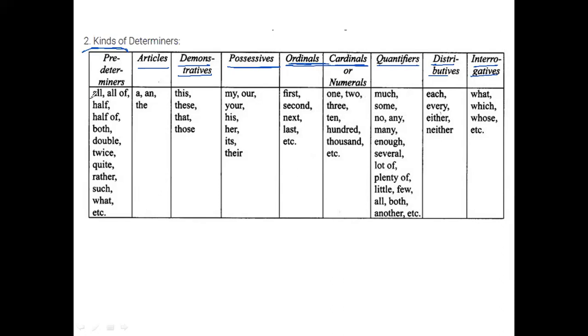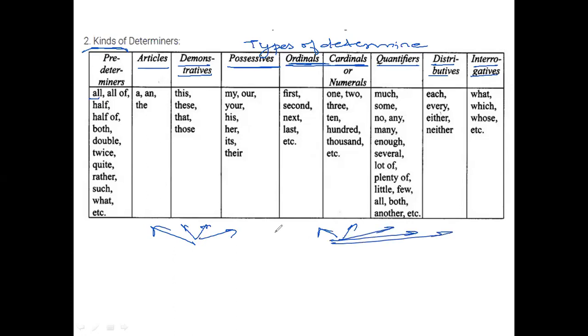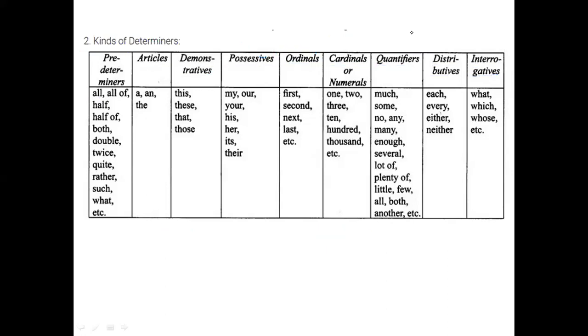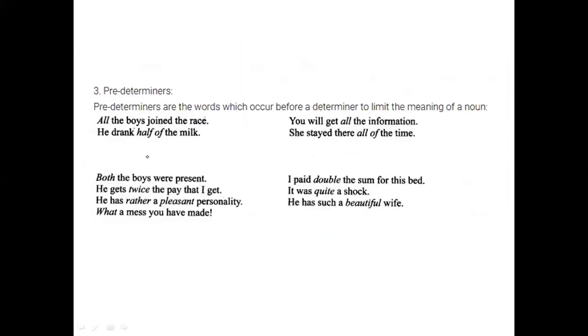Okay, so we'll go in detail with these types of determiners. ठीक है, ये एक बार you should have a brief overlook as to how many types are present and how the classification for determiners is done. So we'll move forward learning each of them in detail.